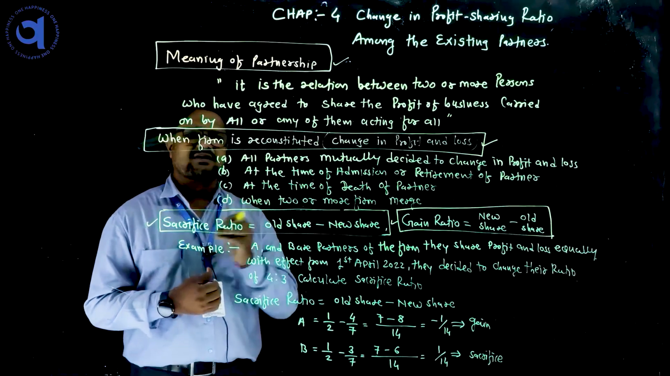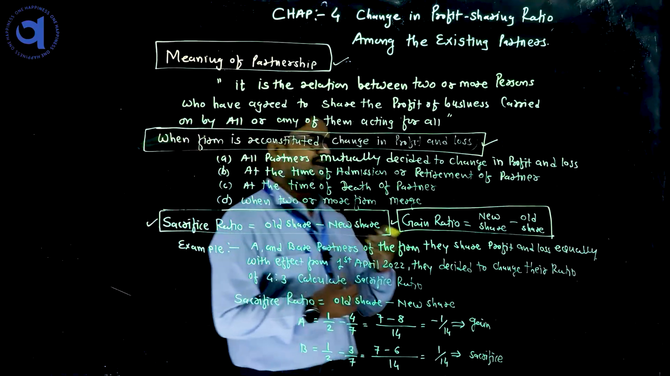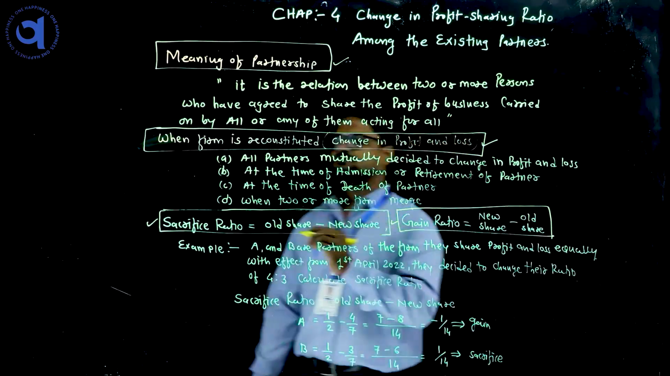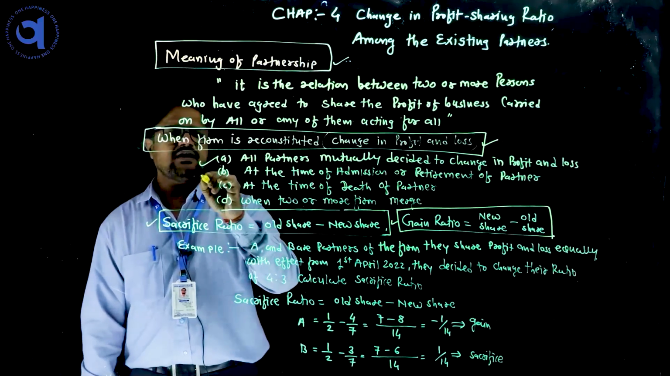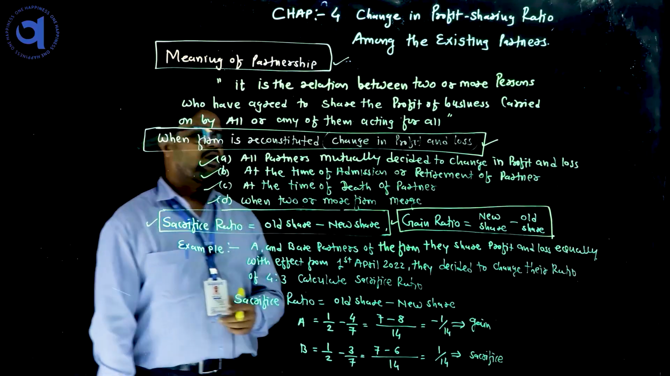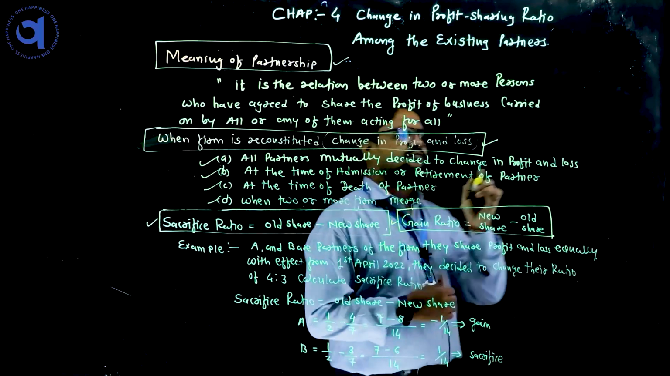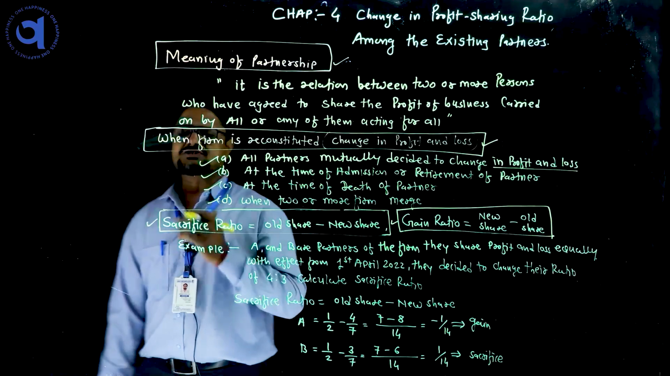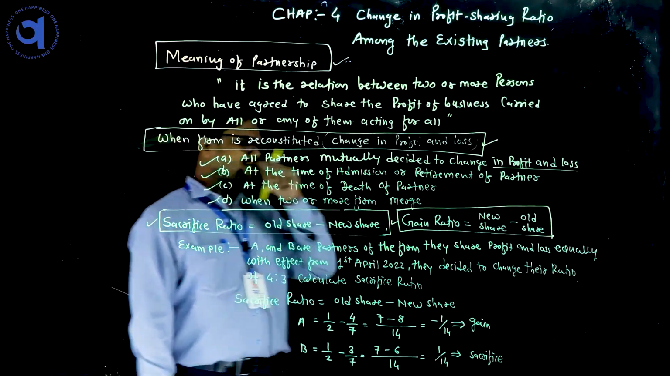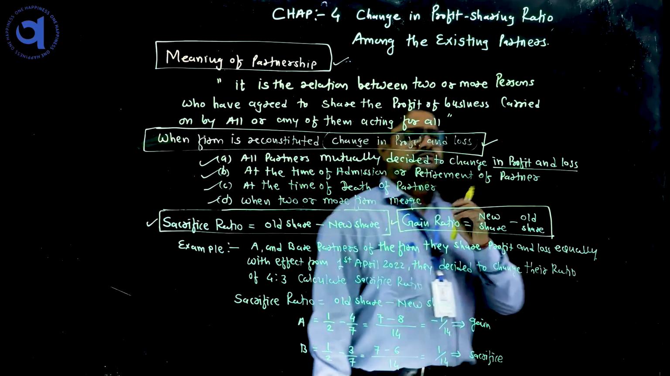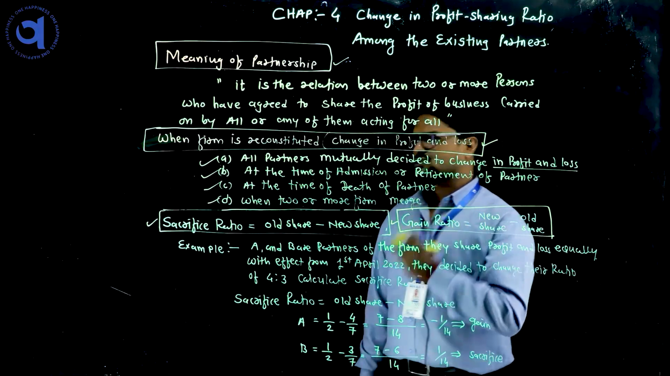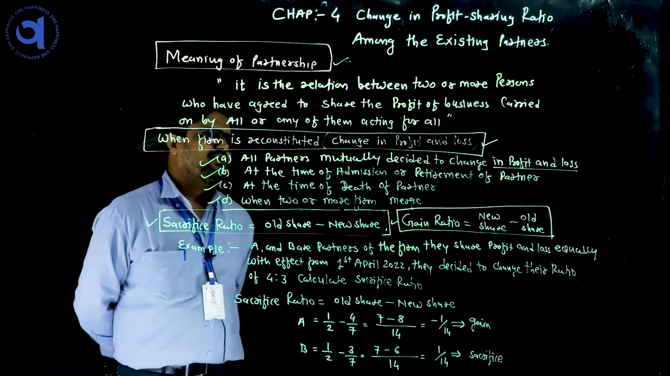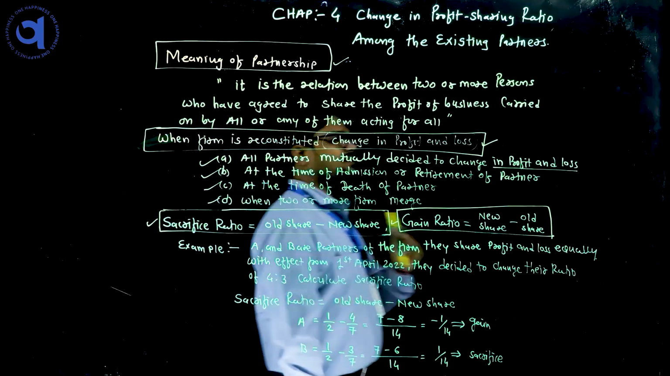So what are these circumstances? When these circumstances arise, all the partners change the profit sharing ratio. These are the four circumstances I have written here: A, B, C, D. A means when all partners mutually decide to change the profit sharing ratio. When two or more partners start the business, they decide the ratio to distribute the profit and loss. And if the ratio is not decided, the profit and loss is equally distributed.